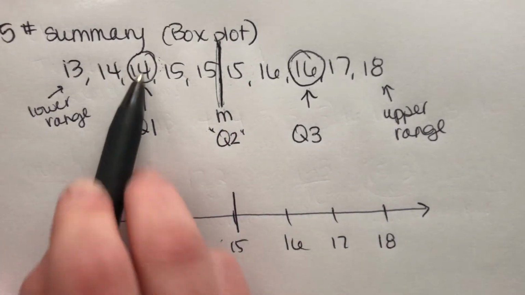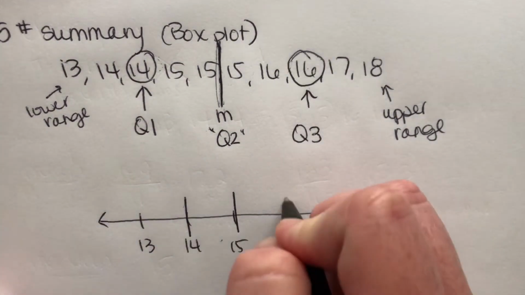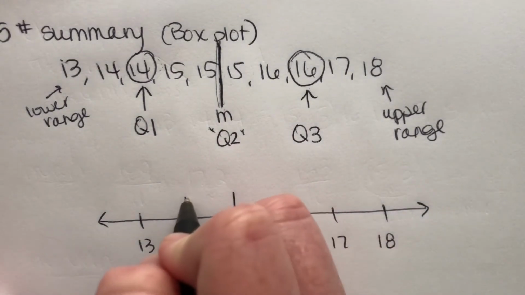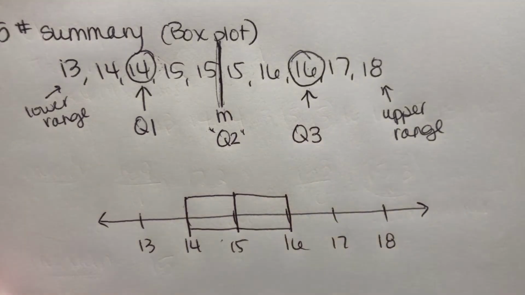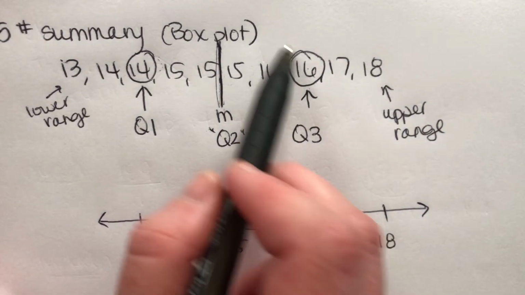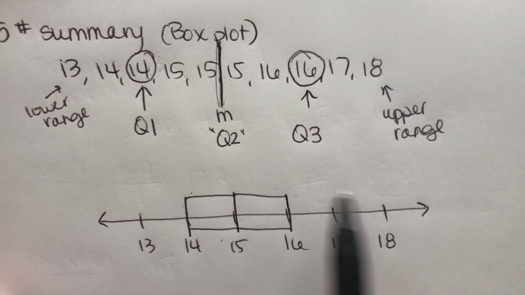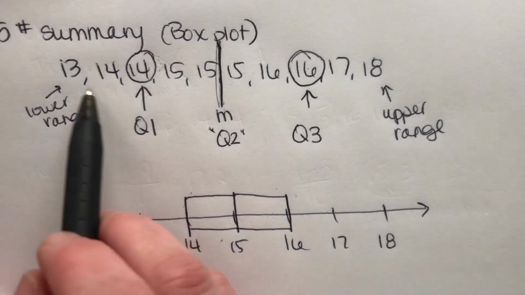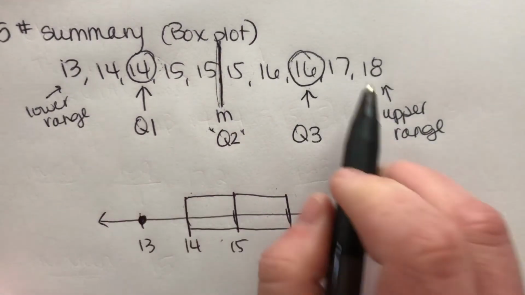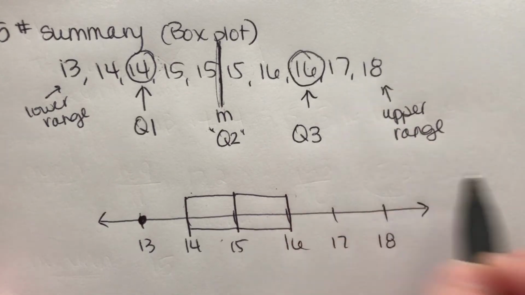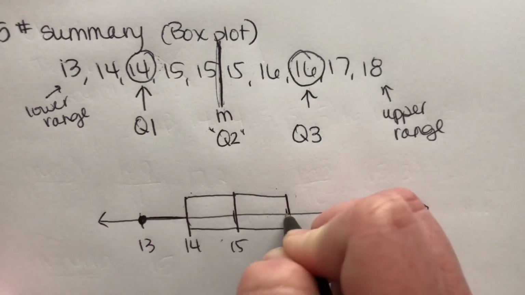My Q1 number is 14, so I'm going to draw a line here. And my Q3 number is 16, so I'm going to draw a line here. And I'm going to create boxes. So here's a box, and here's a box. Okay, so these are my two boxes. This is the middle data, my two middle quartiles. That's what I have a box around. And then what we call whiskers are when we plot the lowest point in our range, so 13, and the highest number in our range, which is 18, and we just connect those to our boxes with a single line.